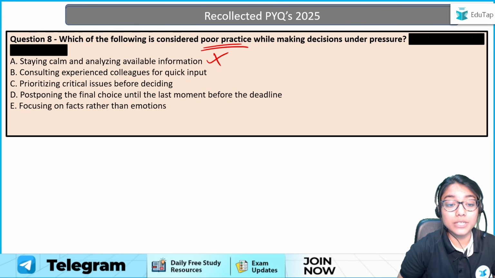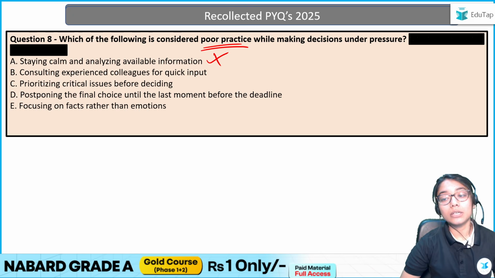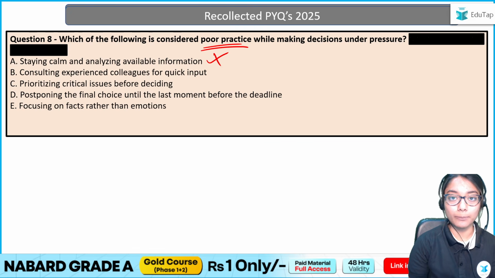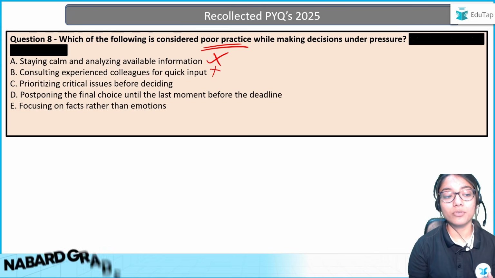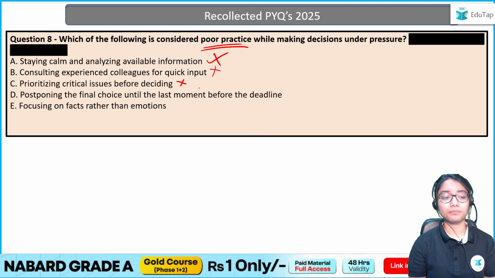Consulting experienced colleagues for quick input. This is also a good practice. If I don't have time, I will go to my senior and ask for input, right? So this is not a poor practice. Prioritizing critical issues before deciding. Again, this is also a good practice. Critical issues should be given priority.